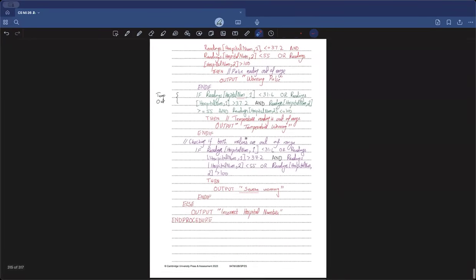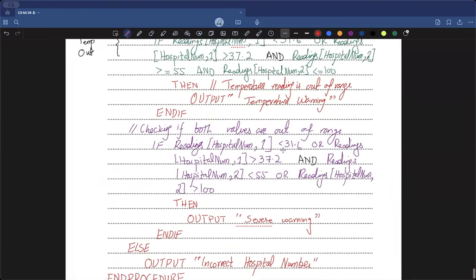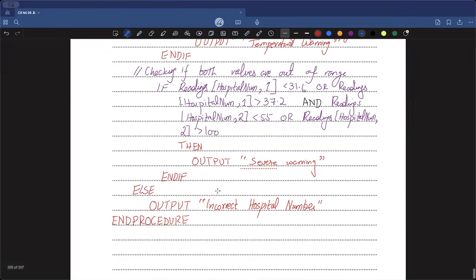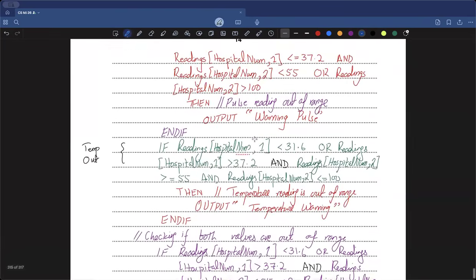Once you're done with the whole 15 marker, revise it once, and then at the end, now it's time we do the commenting part. So आपने करना क्या, जहां पे भी जगह मिले ना, कोई comment डाल देना. So now up here I would be like, okay, output incorrect. So यहाँ पे comment डाल दिया. If hospital number is outside the range. So examiner knows that, okay, it's outside the range. So that is why this person outputted this. Okay, perfect.